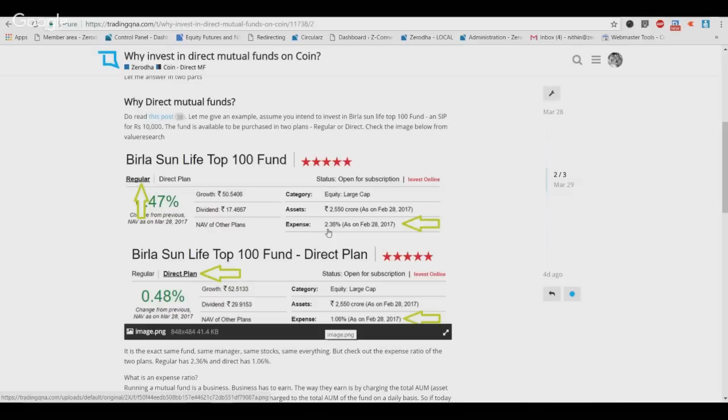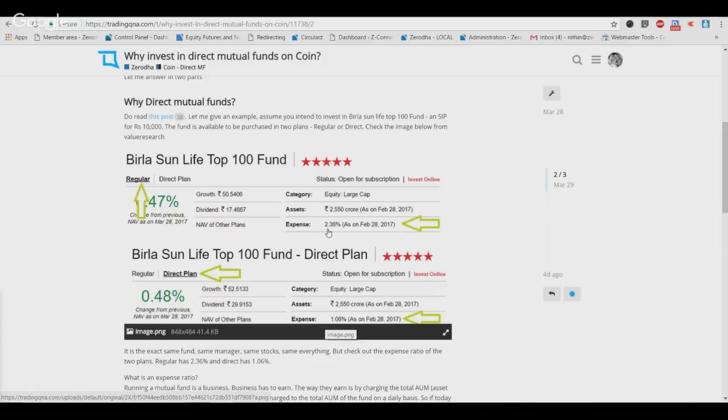What's also very exciting for a distributor in this business is that the money is paid not just upfront, but also on what is called a trail. That means every year, for as long as the client is invested in the fund, the mutual fund house keeps paying the distributor a trail commission, right?